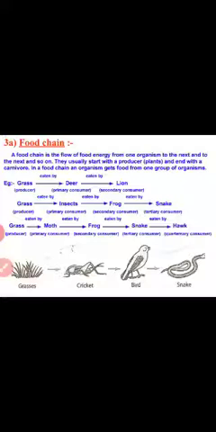What is a food chain? The sequence of living organisms in a community in which one organism consumes another organism to transfer food energy is called a food chain. In simple words, a list of organisms showing who eats whom is called a food chain. Yesterday we also discussed the different types of food chain.